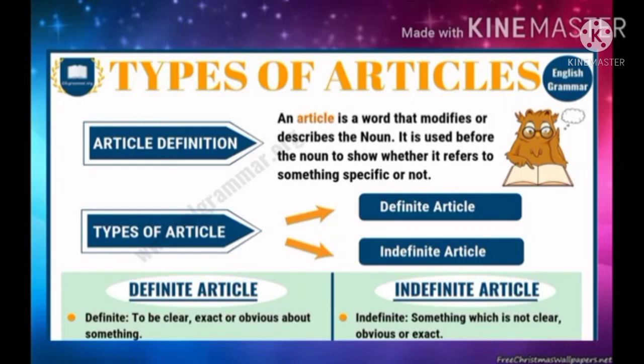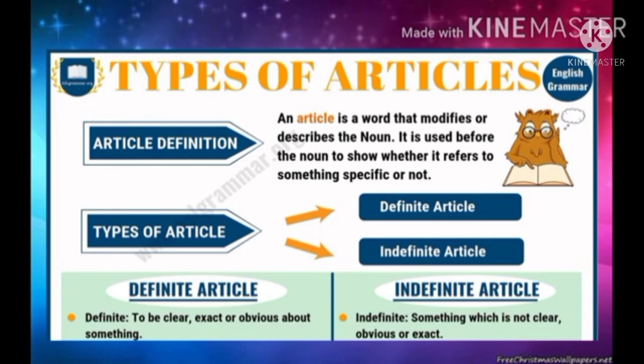There are two situations where we use the definite article. One, when we are speaking about a particular noun, we will use the article the. And two, when we have mentioned it once and we want to refer to it again and again.